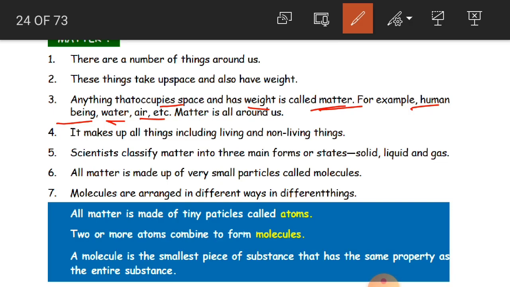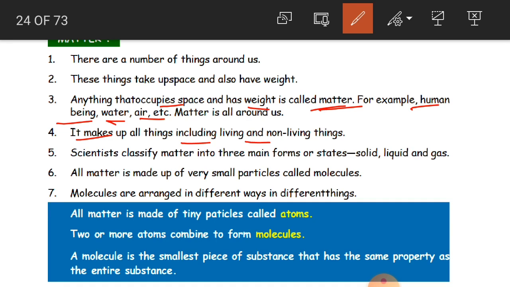Okay, children? And it makes up all things, including living and non-living things. Like we have learnt about materials, they also belong to living and non-living things. So matter includes all living and non-living things.